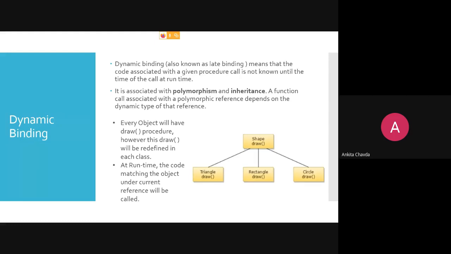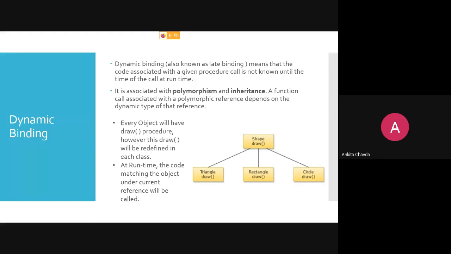If you are not getting it, then also it's fine. You will get this once we see inheritance and polymorphism, right? Because if you don't know what inheritance is and the actual programming and hierarchy of that inheritance, then you will not get to know this thing. That is but obvious. Okay.